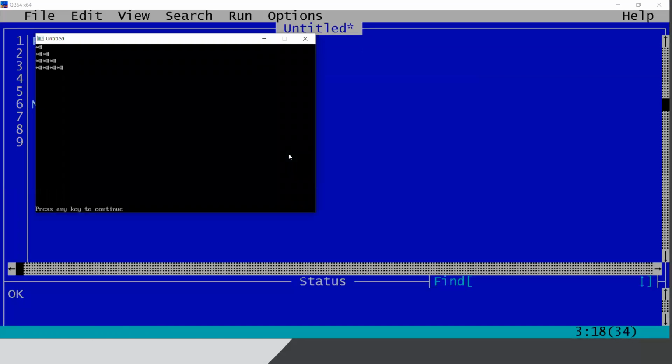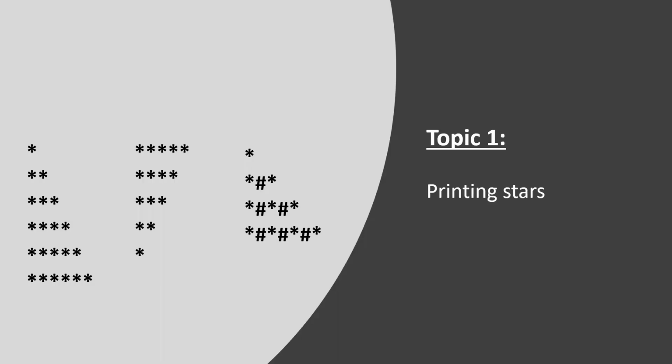In the second line, it is printing 2 star hash. In the third line, it is printing 3 star hash. And then the fourth line, it is printing 4 star hash. But in our program, it is always printing one less. In the last line, it is printing 3 star hash and 1 single star. In the line before, it is printing 2 star hash and 1 single star.